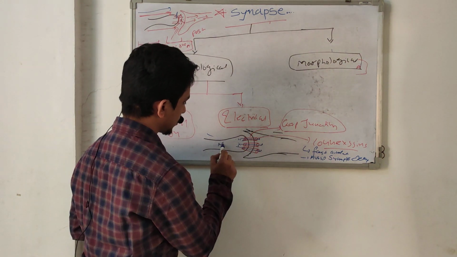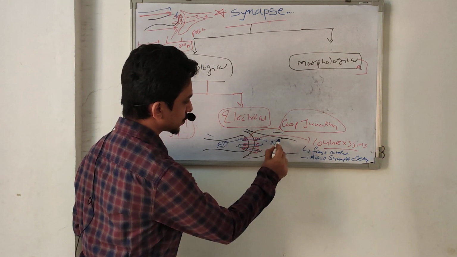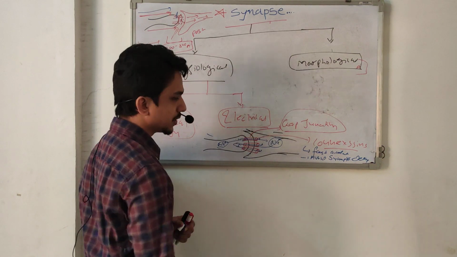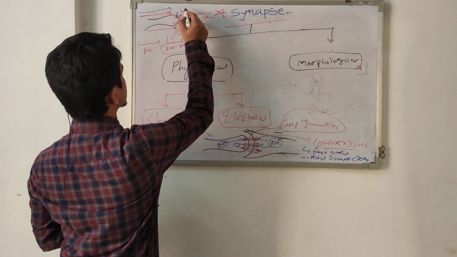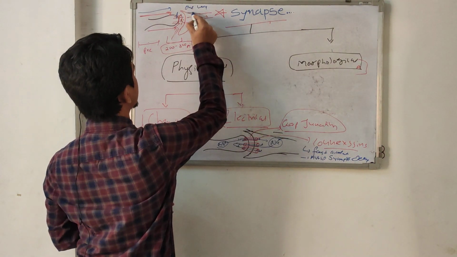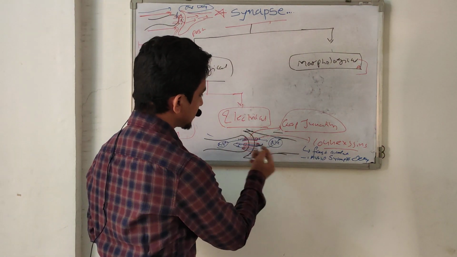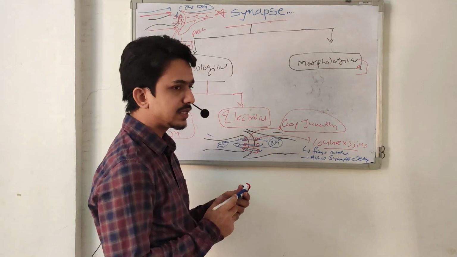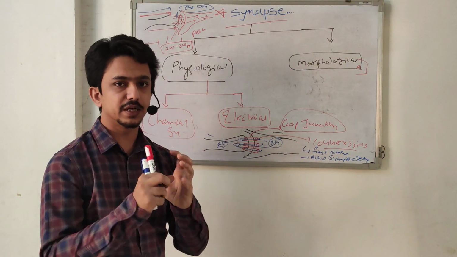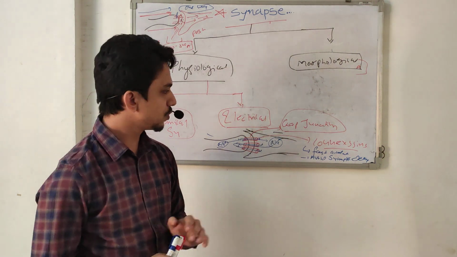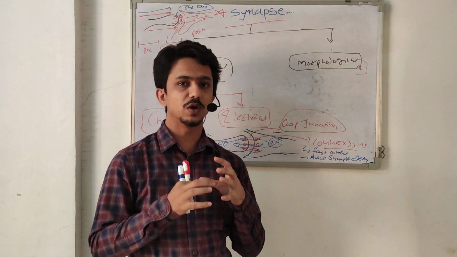Suppose the sodium is more here, so this sodium travels from here to here. But sometimes the concentration of sodium is more here, so this sodium goes from here to here. So this shows bidirectional conduction. But here there is one-way conduction, like a one-way road. And second, this type of connection shows very synchronized action. Synchronized means they are responsible for very synchronized action in different parts of an area. Due to fast conduction, they show synchronized actions, meaning the same type of action over a larger part.